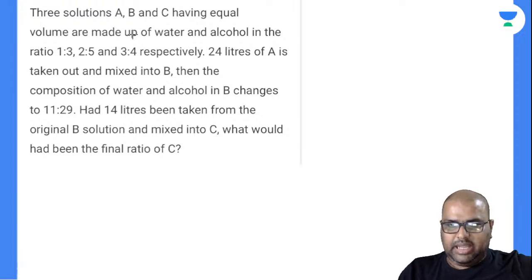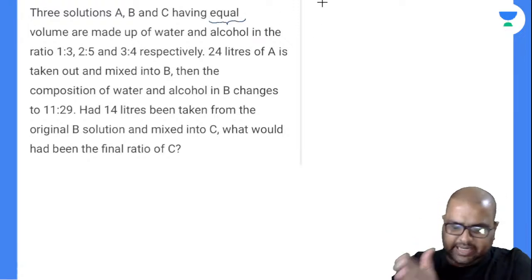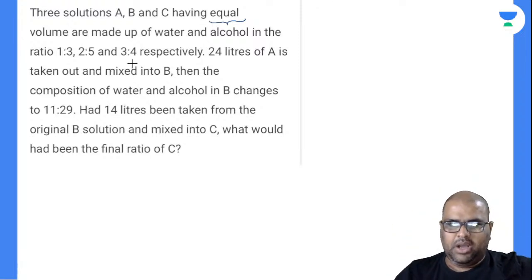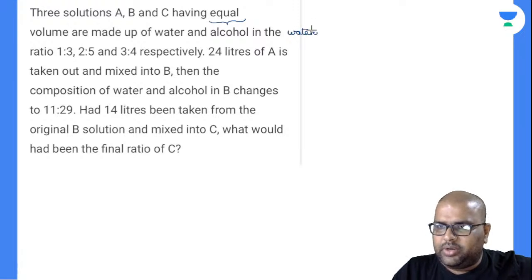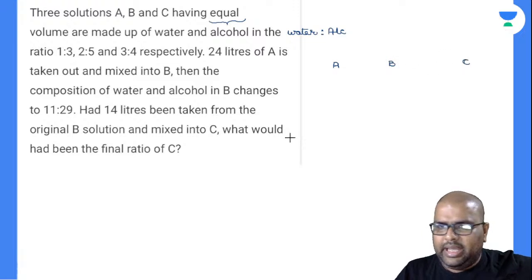3 solutions A, B, C having equal volume. So let us suppose this jar contains 100 ml, the second jar also contains 100 ml, and the C jar also contains 100 ml. Equal volume. They are made up of water and alcohol in the ratio 1:3. So the format is water is to alcohol. I will write it down here. So how many solutions are there? A, B, C. In A, the water and alcohol ratio is 1:3.